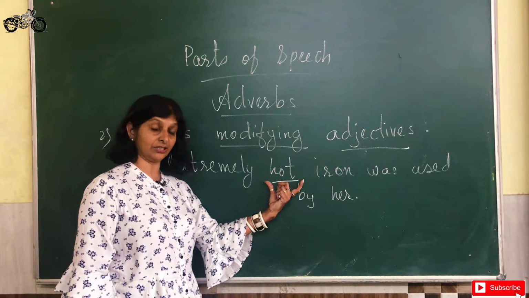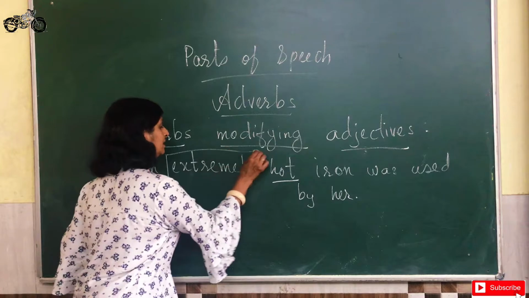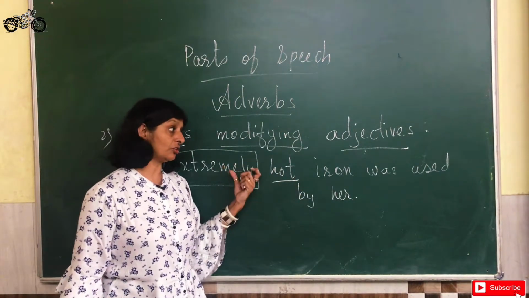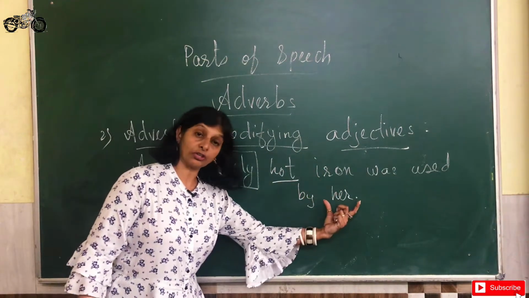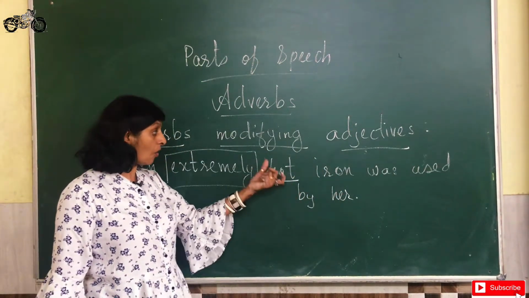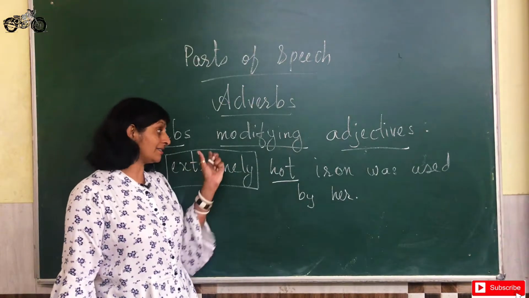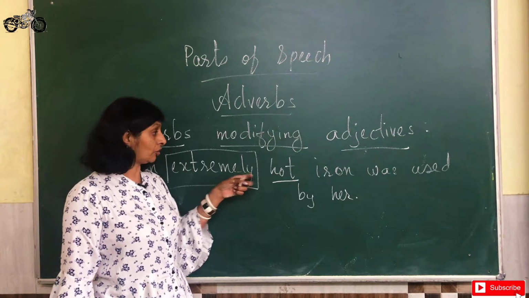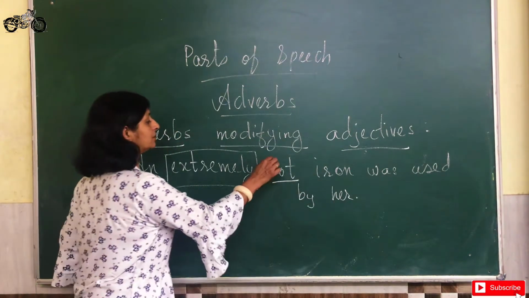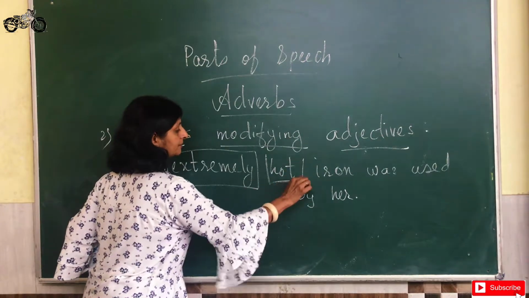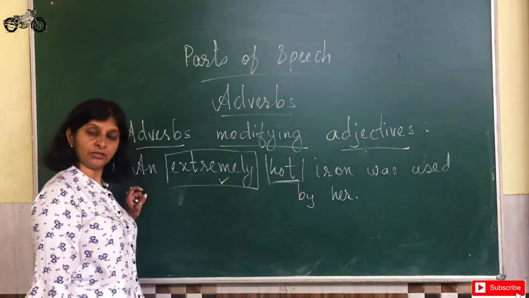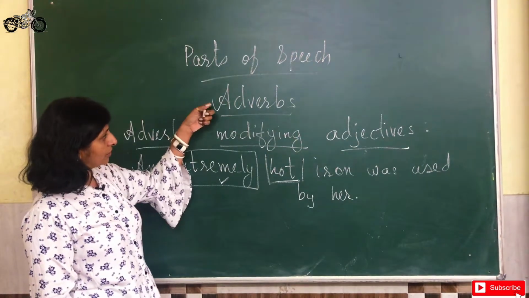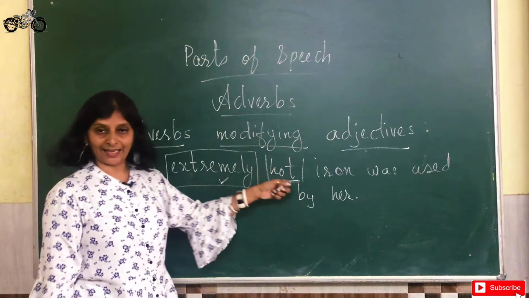So hot is an adjective here, and the word extremely is talking about how hot the iron is. It is not talking about the iron, or it is not talking about her. It is talking about how hot the iron is, that the iron is extremely hot. So it is talking about the heat of the iron and not about the iron. So therefore it is talking about this adjective hot, and therefore this is an adverb which is modifying adjectives. So this is another work of the adverbs to modify adjectives.